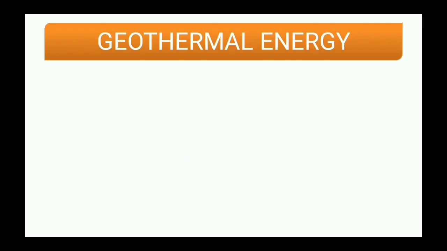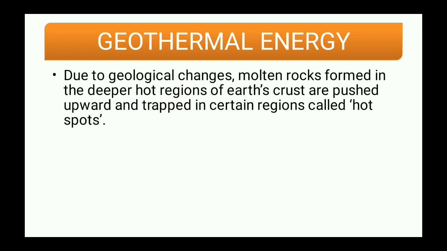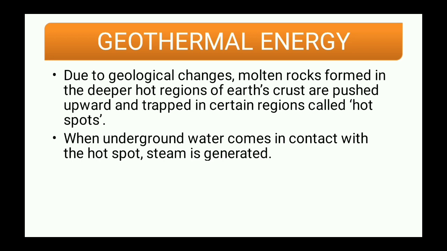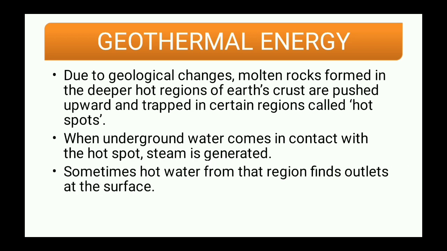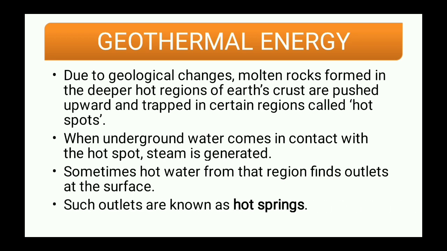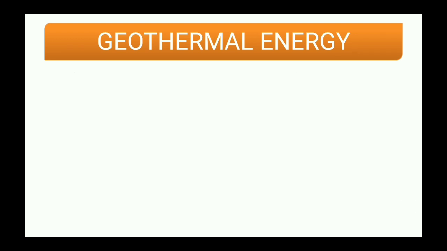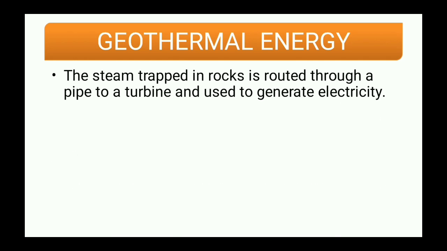Let us see it again in detail. Due to geological changes, molten rocks formed in deeper hot regions of Earth's crust are pushed upward and trapped in certain regions called hotspots. When underground water comes in contact with the hotspot, steam is generated. Sometimes hot water from region finds outlets at the surface. Such outlets are known as hot springs. Then the steam trapped in rocks is routed through a pipe to a turbine and used to generate electricity.